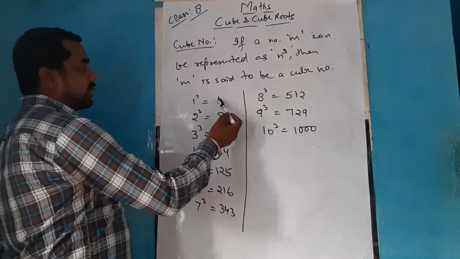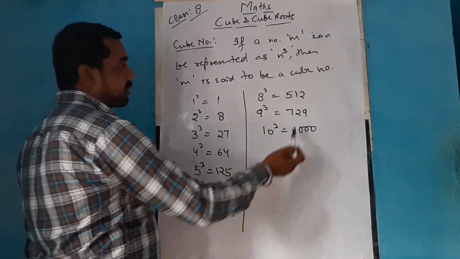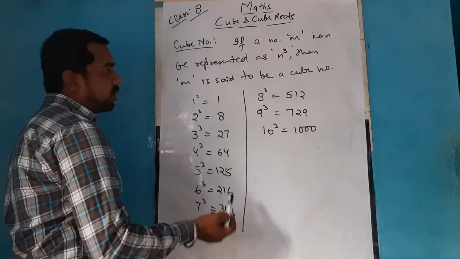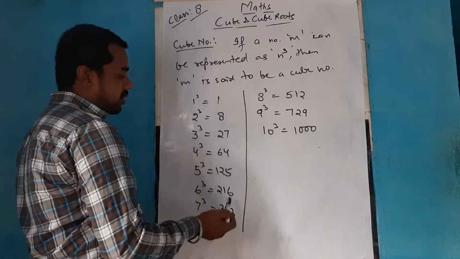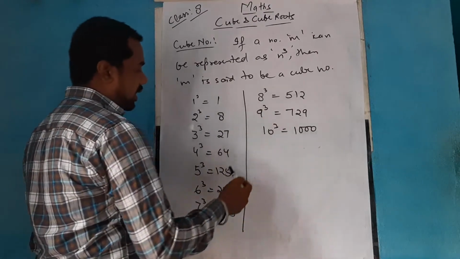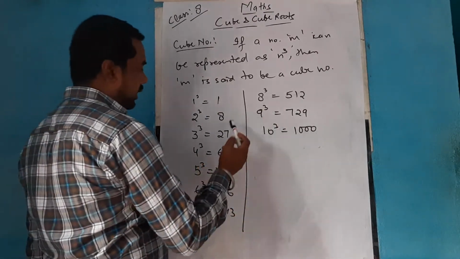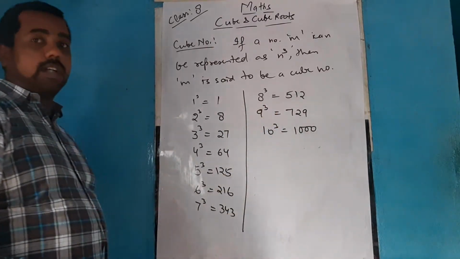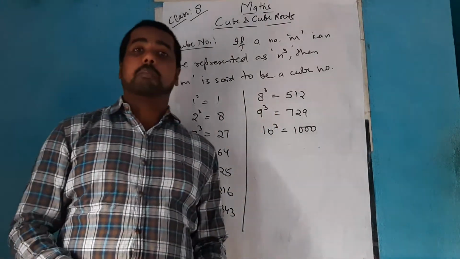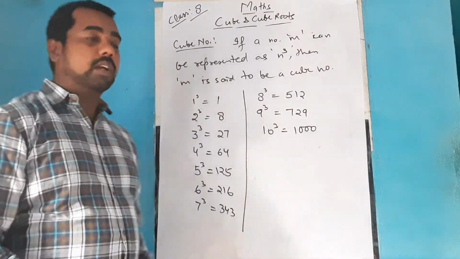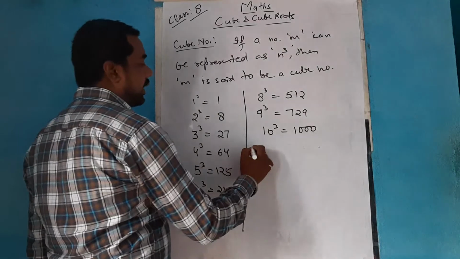If you see, 1 is already there, 2 is also there, 3, 4, 5, 6, 7, 8, 9 and 0 are all there. It means you cannot specify by seeing these cubes that a cube number will have a particular digit only. The cube number can end with any digit.